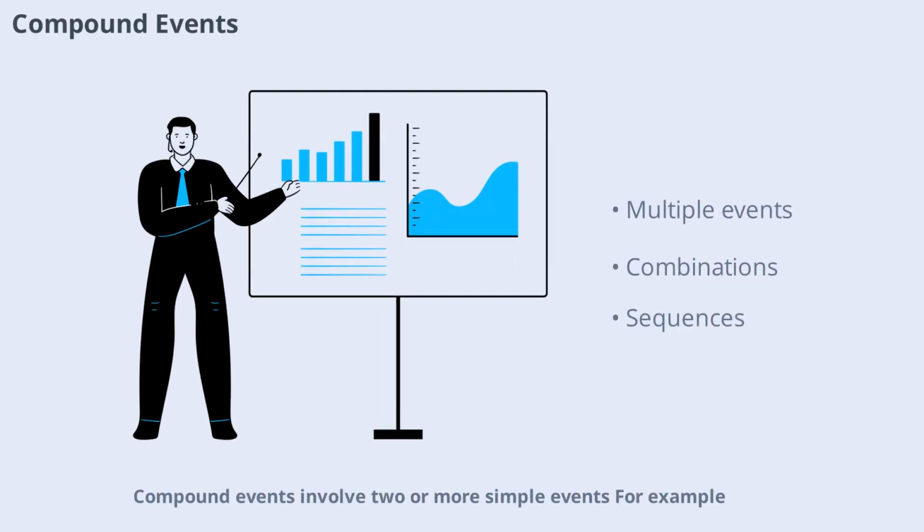Compound events involve 2 or more simple events. For example, drawing 2 cards from a deck or rolling 2 dice. The probability of a compound event depends on whether the events are independent or dependent. We'll explore these differences soon, but for now, remember that compound events require us to consider combinations and sequences of outcomes. This adds a layer of complexity, but the basic rules still apply.